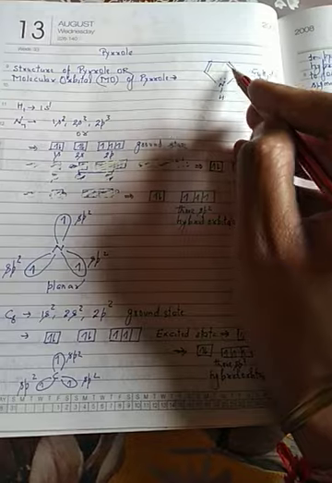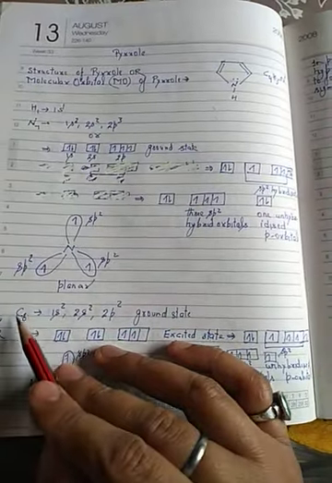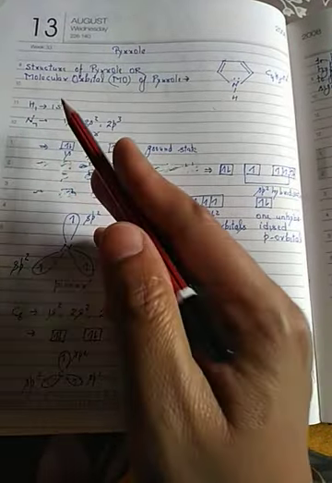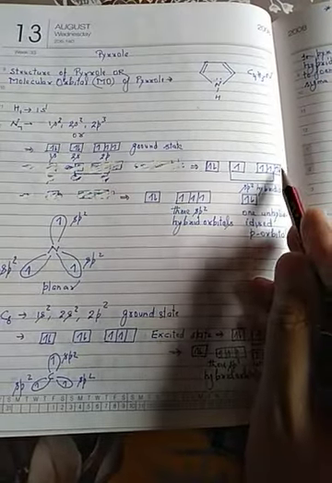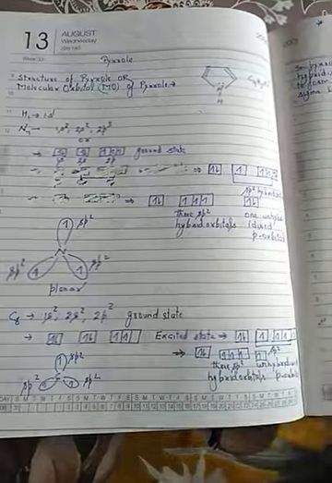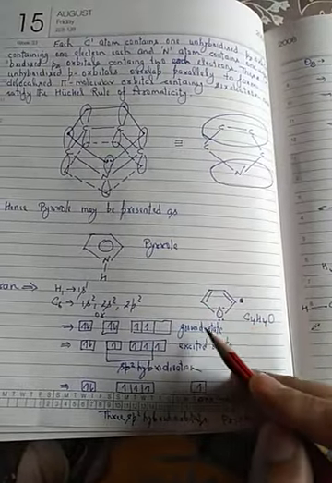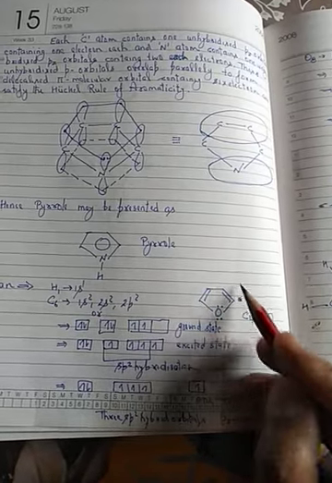The same case is here, because carbon has an electronic configuration of 6, and nitrogen has 7, one more than carbon, which goes to pz. Understood?